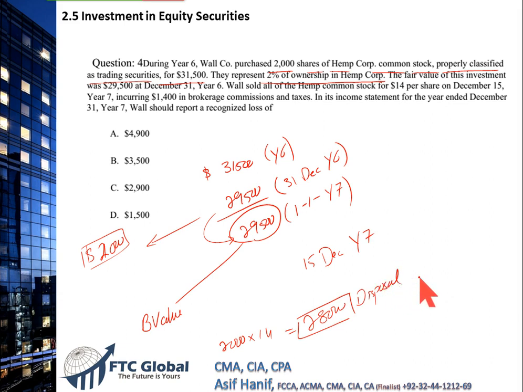But it's not without commission. We also had to pay $1,400 in brokerage commission and taxes. So what is the net amount we received? Net disposal proceeds once we sold them. We sold them for $28,000, no doubt, but we had to pay $1,400 of brokerage commission and taxes. It means the net amount we received in hand was $26,600.